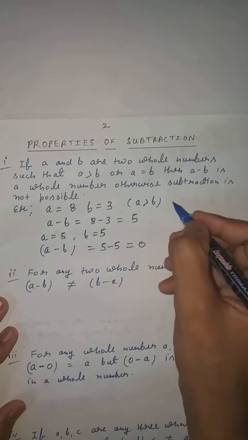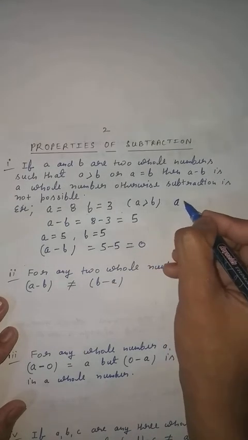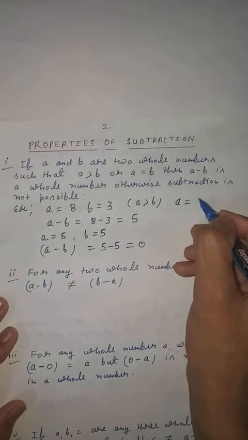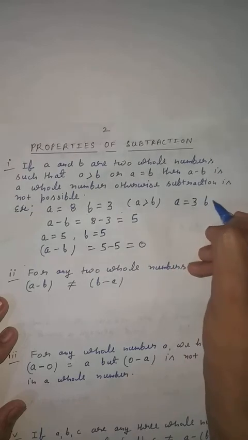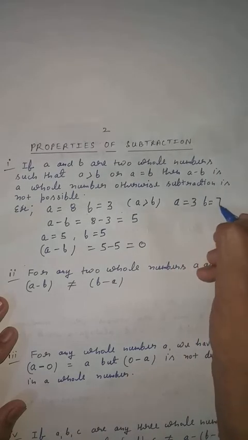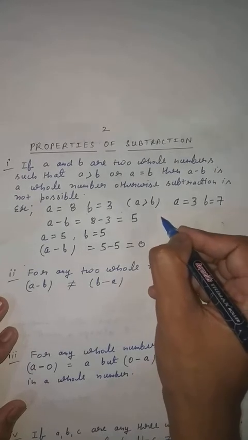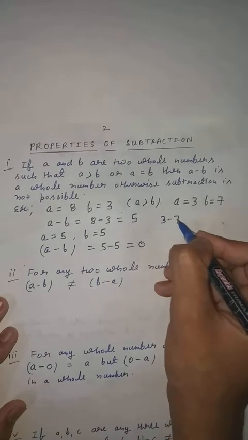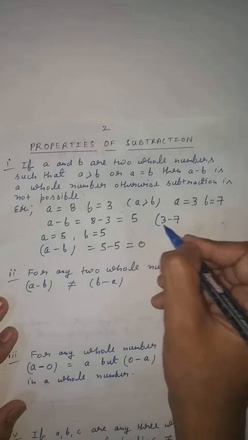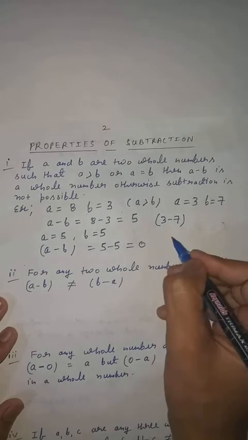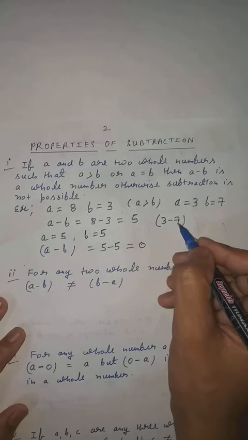Now if you take a equal to 3 and b equal to 7. Clear to everyone? Now you will subtract, so this will be 3 minus 7. Can you tell if this is a whole number or not? So dear students, this is not a whole number.